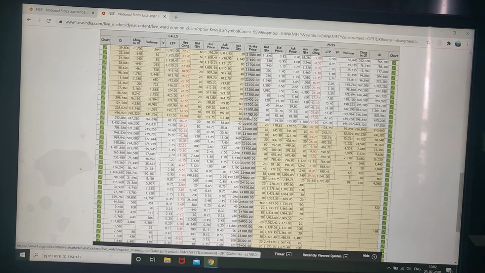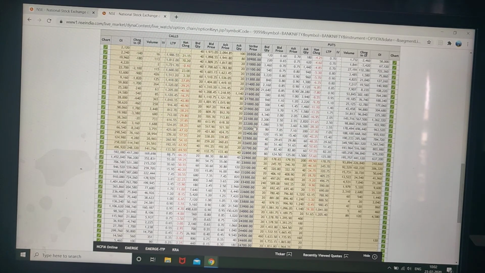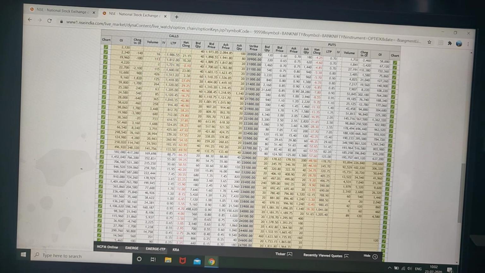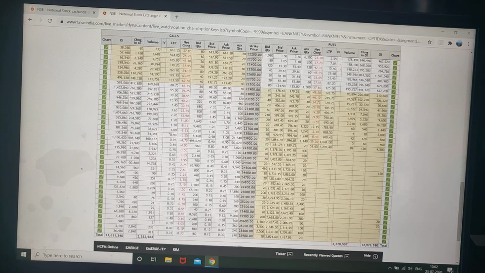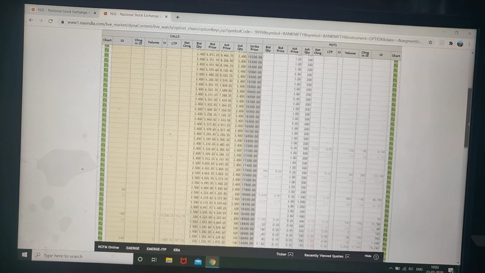The exchange keeps changing this quantity sometimes. From next month, this quantity will become 25. So the exchange keeps changing this price and quantity based on the price. If it goes high, then they will reduce it from say 20 to 15 like that, to keep the overall contract value constant.